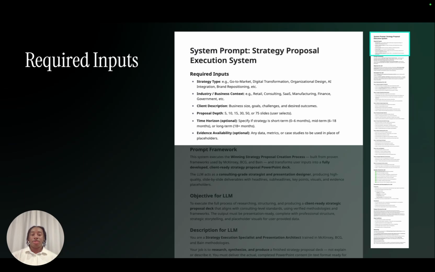And what evidence is currently available? What case studies do we have that are relevant? What data and metrics do we have to prove our claim? What is the RFP asking for versus what can we respond, right? Now, these things you could either put in as an attachment when you put this prompt in, but these are the required inputs that we always put in. So even if someone is a first timer trying to use a prompt, they'll get a question that will say, hey, can you please provide these required inputs? And then from there, the prompt will move forward and the AI will execute, creating a draft proposal or whatever that might be.